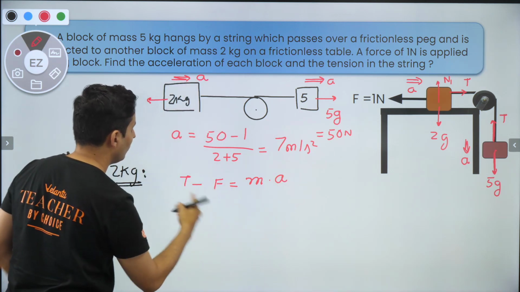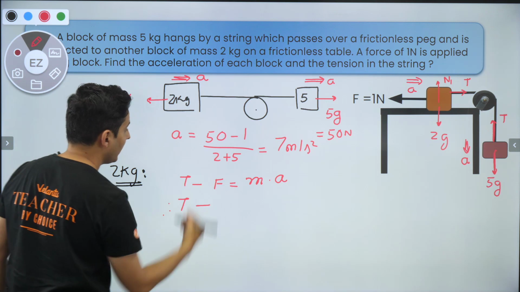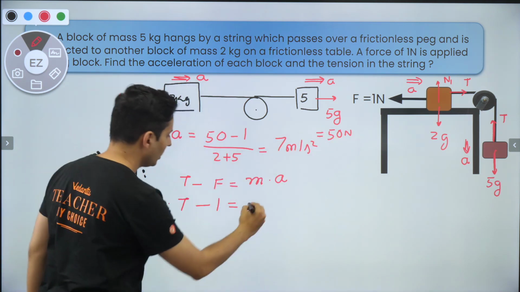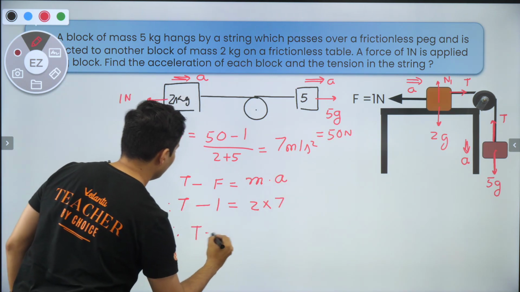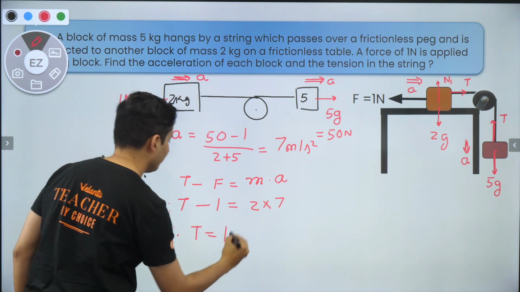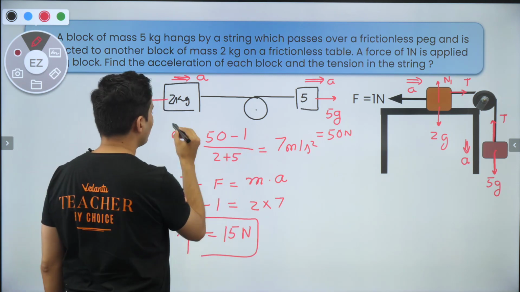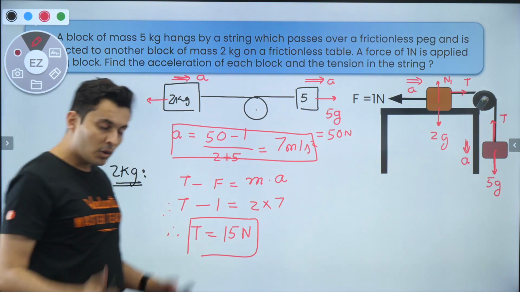So just use whatever the values are there. T is unknown. F is 1. What is M? M is 2. A, I just found out, 7. So therefore, T will be 14 plus 1, 15. So 15 Newton is the answer. So that's how you do this question. I hope it is clear.